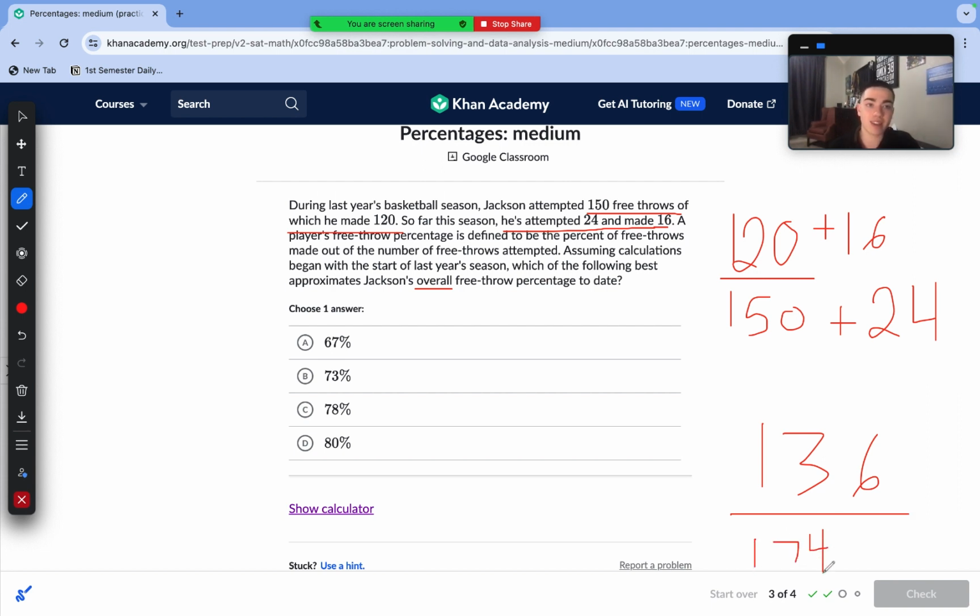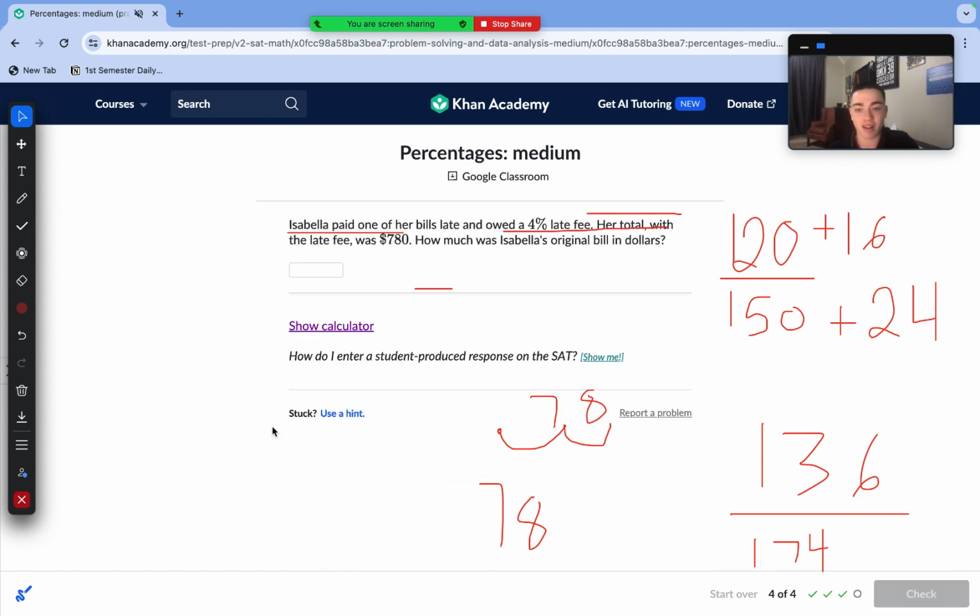Now we can divide this to go from fraction to a decimal, and then finally we can go from decimal to a percent. 136 divided by 174 is approximately 0.78. To convert this decimal into a percent, we just move our decimal point twice to the right. So we get 78%, which is approximately Jackson's overall free throw percentage, which means it is our answer.